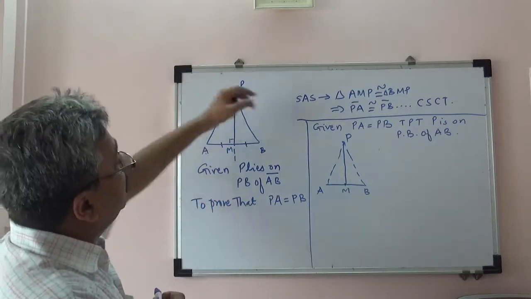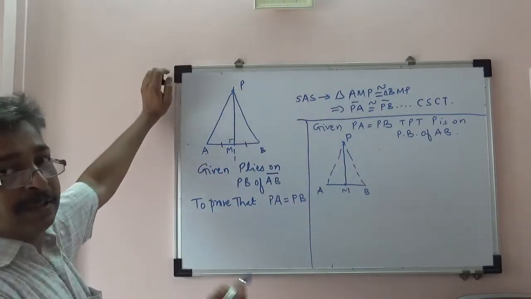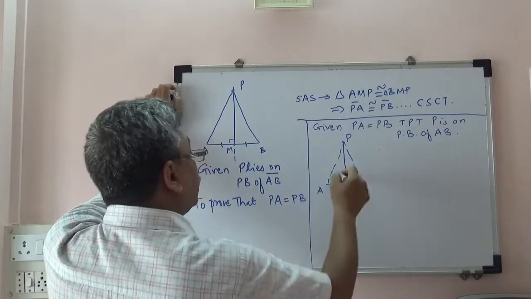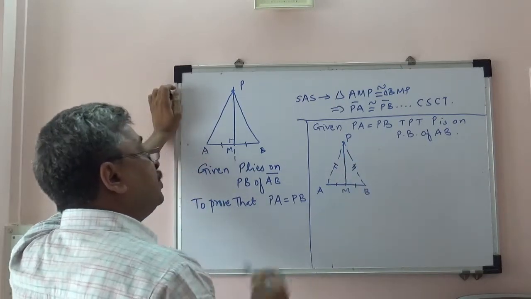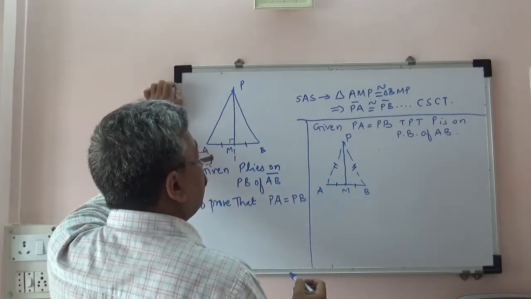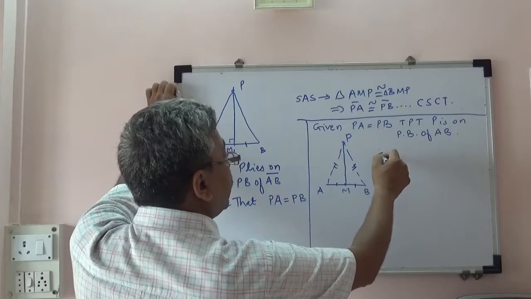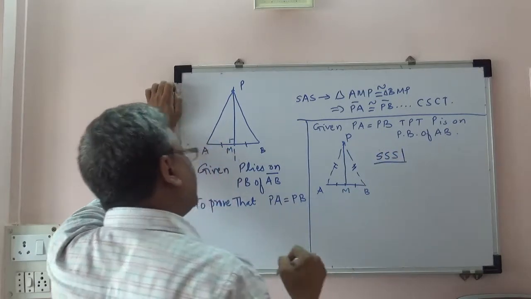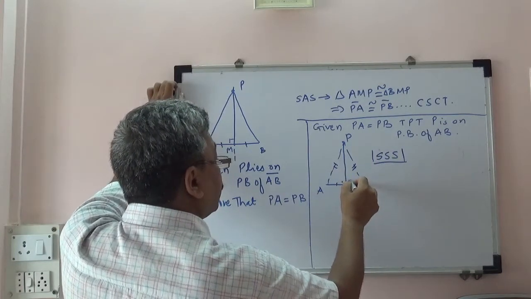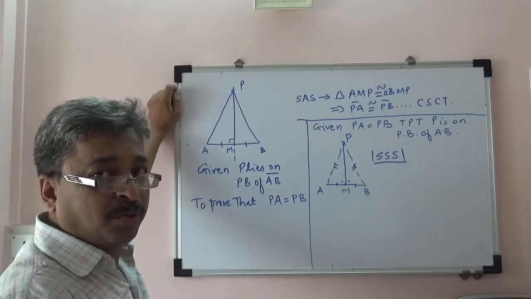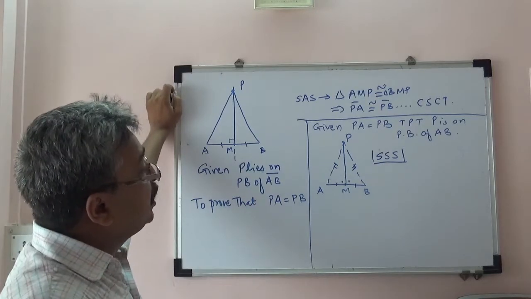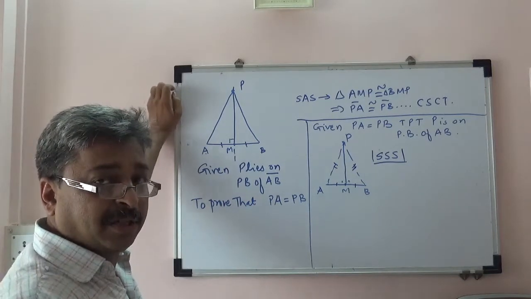The only difference between this and the earlier one is that the test of congruence will be different. So if you look at it, by construction these two lines are equal, and by the given condition these are equal, and again PM is congruent to PM, which is the common side. Therefore the two triangles are congruent by SSS. So if two triangles are congruent by SSS, then corresponding angles will be congruent. Angle AMP will be congruent to angle BMP, and because AMP plus BMP is a linear pair, each of them is 90 degrees.